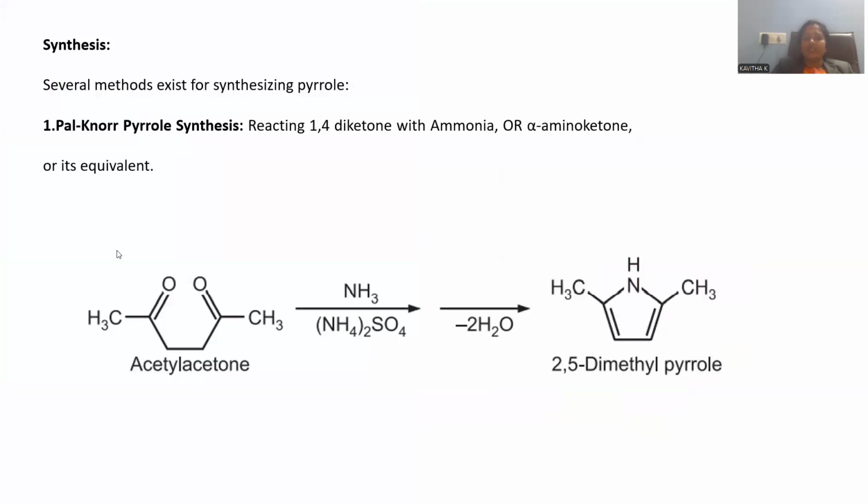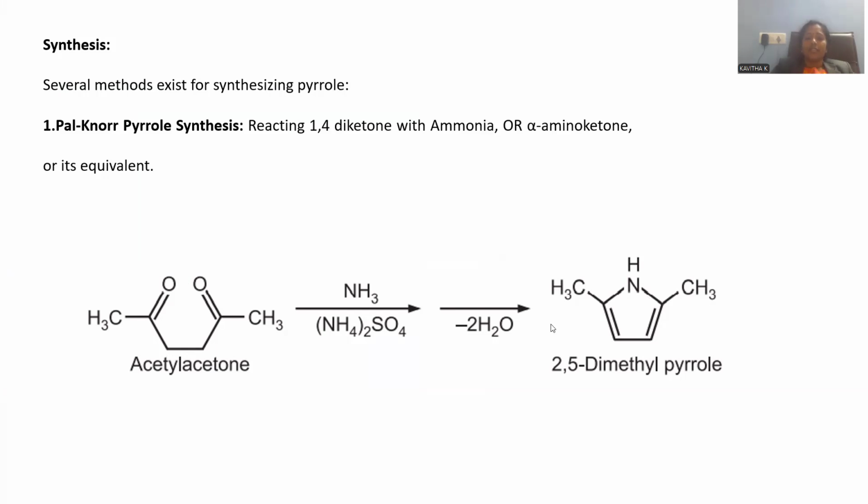Let's go with another segment called synthetic strategy for the synthesis of pyrrole. Several methods are applied in order to synthesize the pyrrole. Here is the synthesis called Paal-Knorr pyrrole synthesis. Paal-Knorr pyrrole synthesis is the most important way for the synthesis of pyrrole.